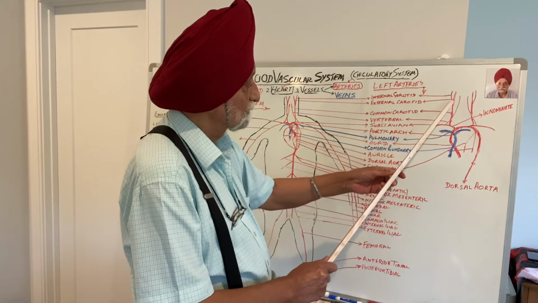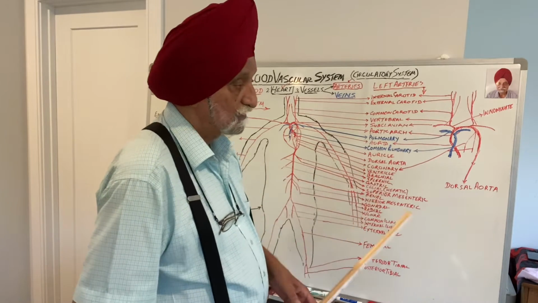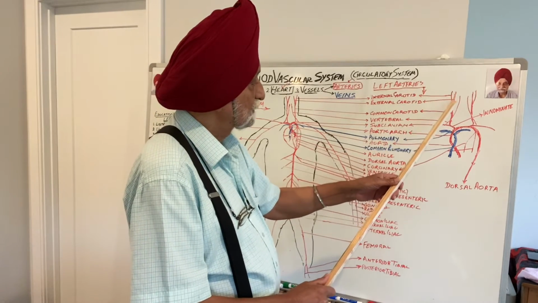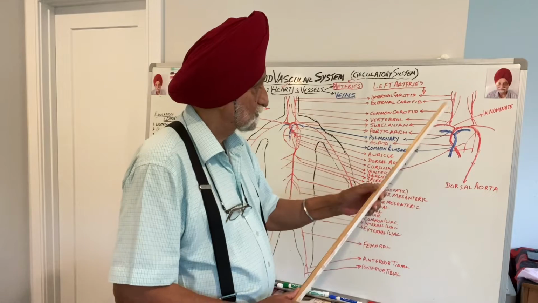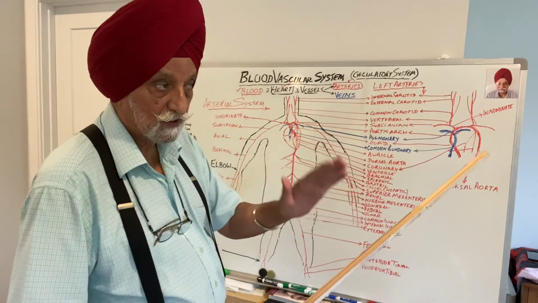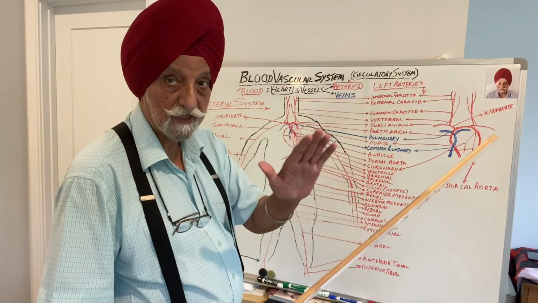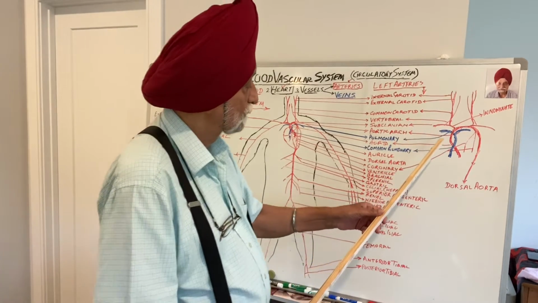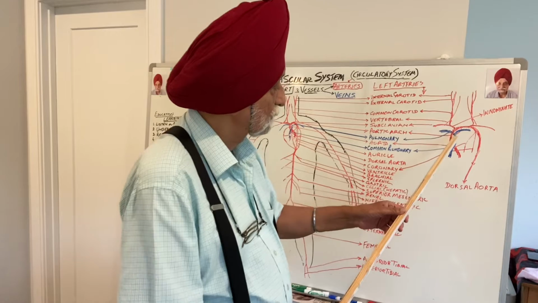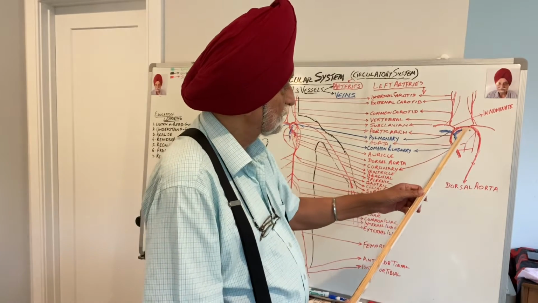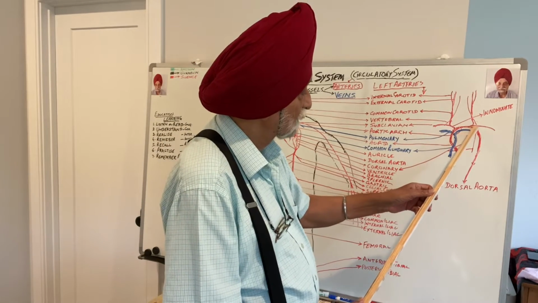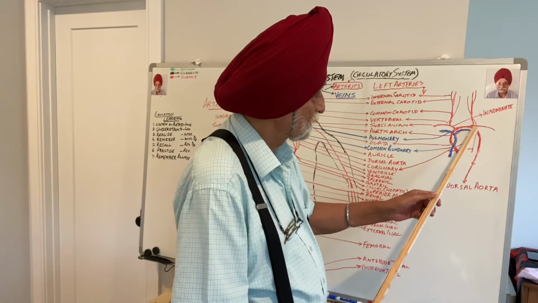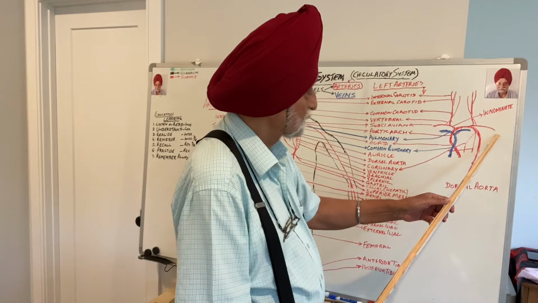Common carotid, when it goes above the neck into the head region, it gets divided into two branches, the internal carotid and the external carotid, supplying blood to the inner region and the outer region of the head, brain. Now then, the aortic arch bends around and it gives a branch to the left arm, which is called left brachial artery.